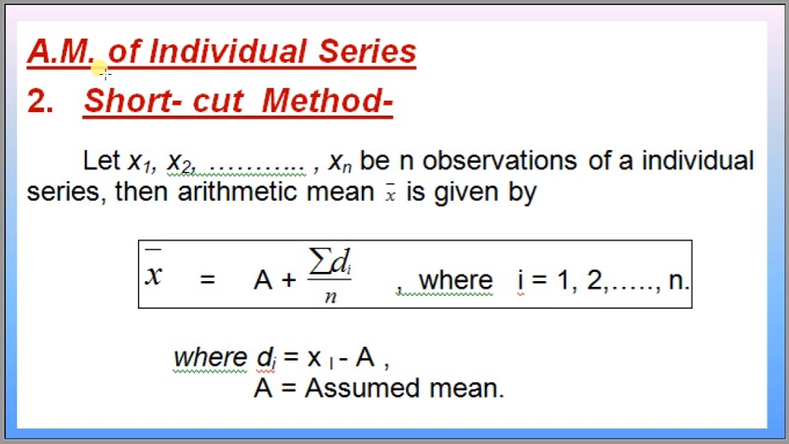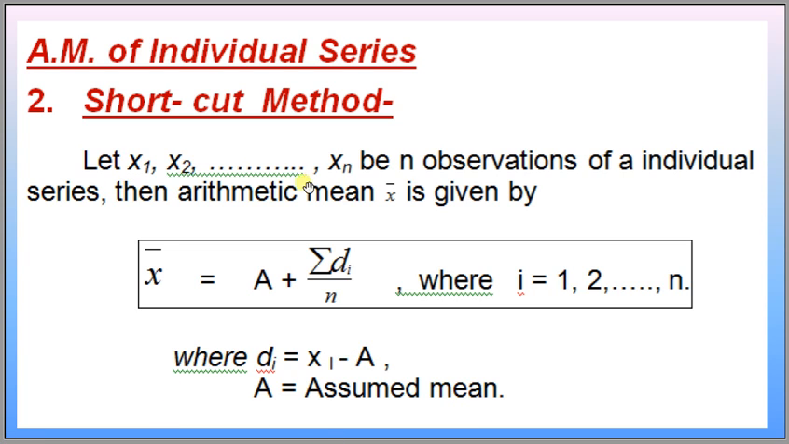Arithmetic mean of individual series, second method: shortcut method. Let x1, x2, up to xn be the observations of an individual series. Then the arithmetic mean x bar is given by x bar is equal to a plus summation d upon n. What is di? di is equal to xi minus a, and a is the assumed mean.